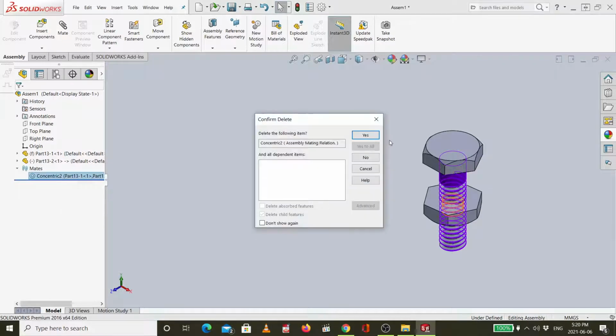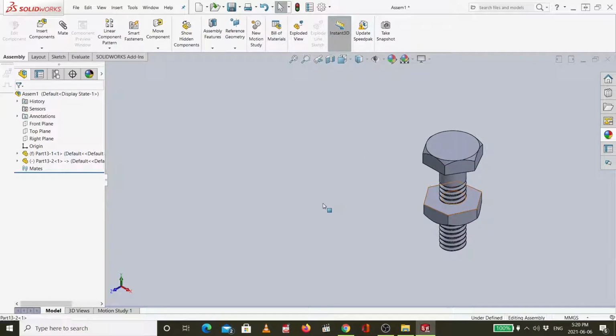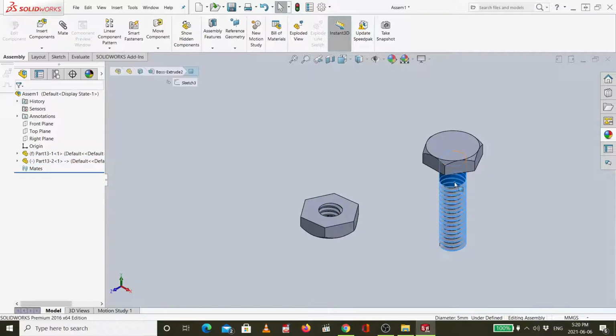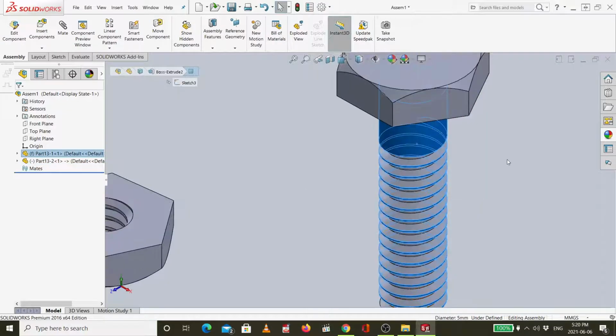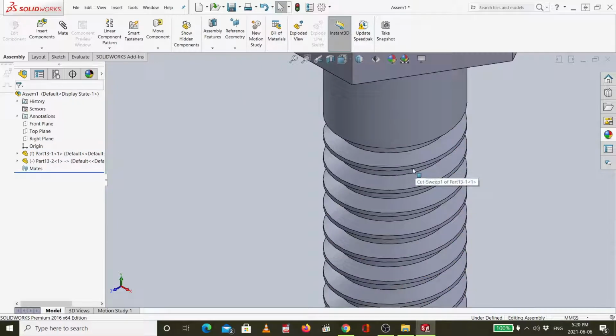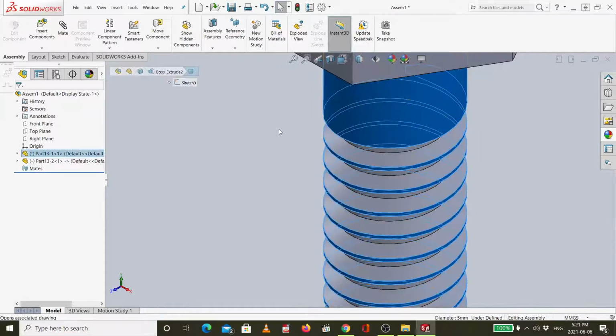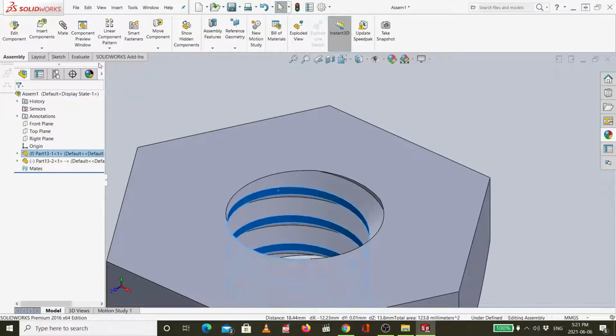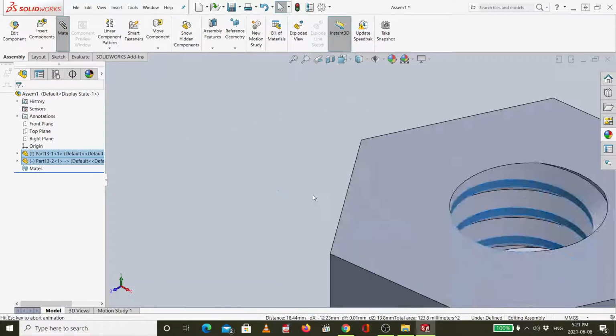So I will delete, and I will show you from the beginning. So I will choose this cylinder, the narrow part, or I will show you the narrow part here. Control, then this narrow part, mates.